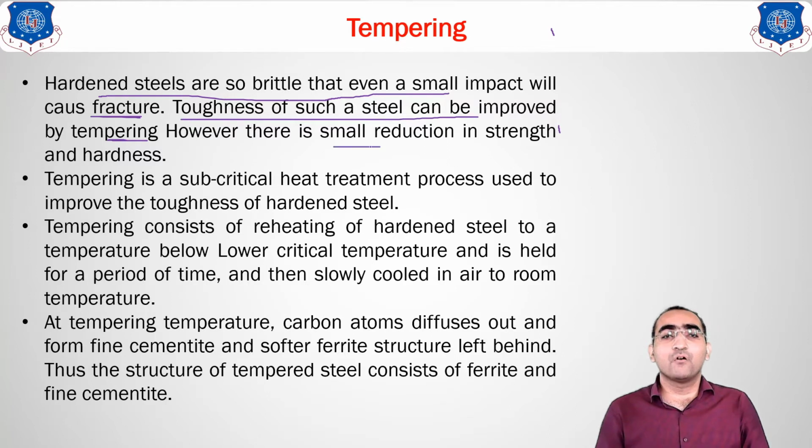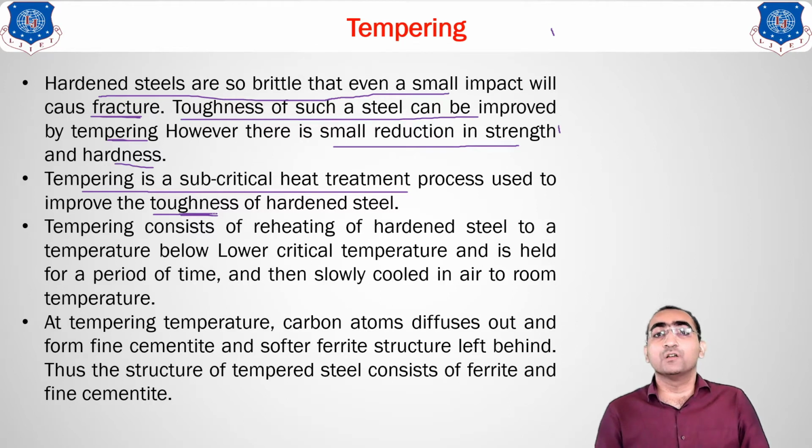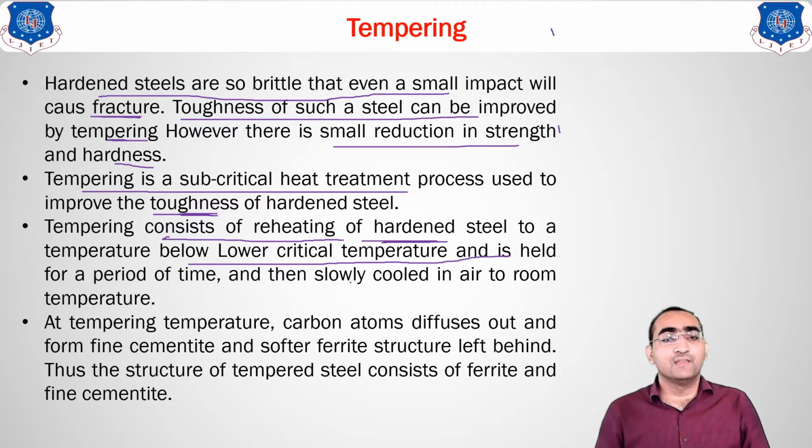However, there is a small reduction in the strength and hardness, meaning your strength and hardness are not drastically changed. Tempering is a subcritical heat treatment used to improve the toughness of the material. Why? Because if you increase the toughness, brittleness will automatically be removed. Clear? Tempering consists of reheating the hardened steel to below the lower critical temperature, holding it for some time and then slow cooling in air, or you can say at room temperature.